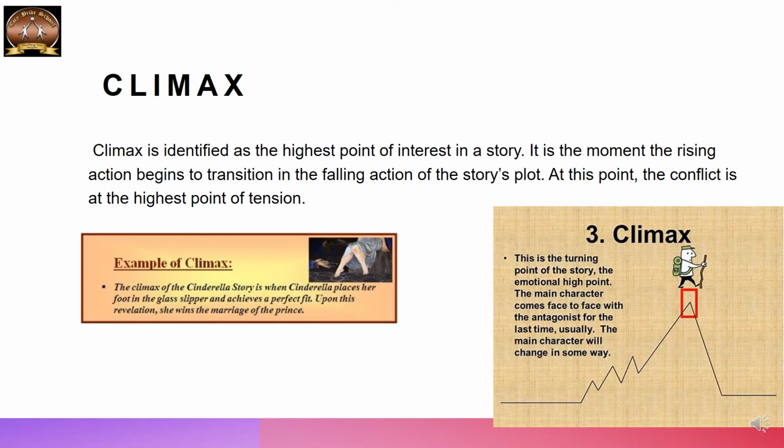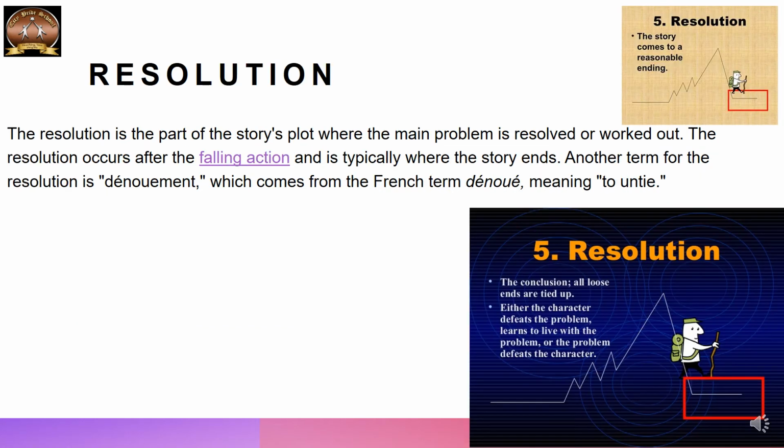After this there is a sudden change that leads to the resolution, that means the solution to the story. So a good story will always have a logical ending, a reasonable ending. It can be that all loose ends are tied up, or either the character defeats the problem, learns to live with the problem, or the problem defeats the character.